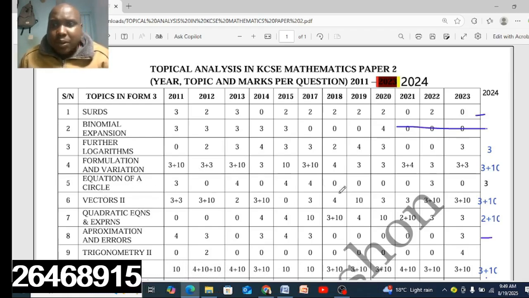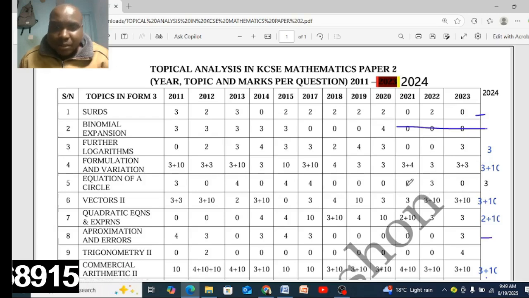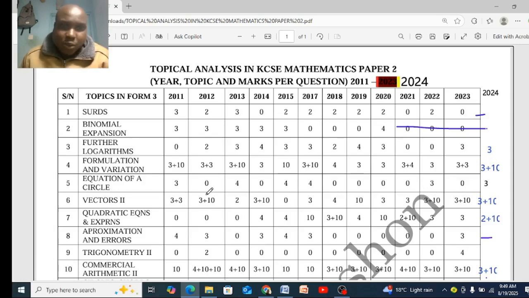Equation of a circle, it was there last year. This year it might miss. Equation of a circle, it might miss this year. Factor 2 is a must read. You must read factor 2 and be comfortable to answer any question in factor 2. As you can see, all through there is a question in factors.